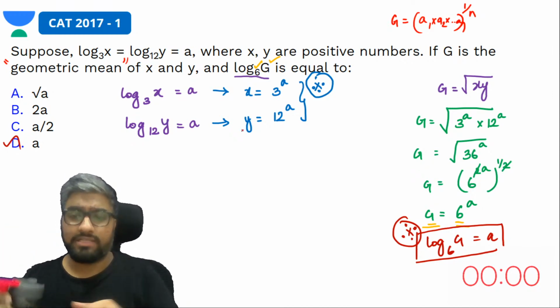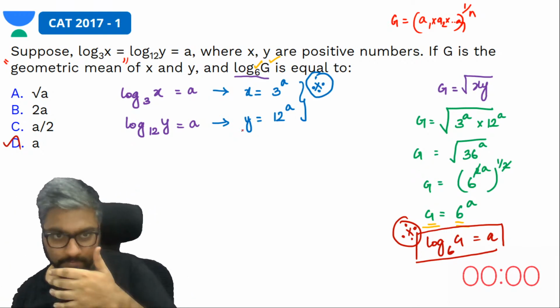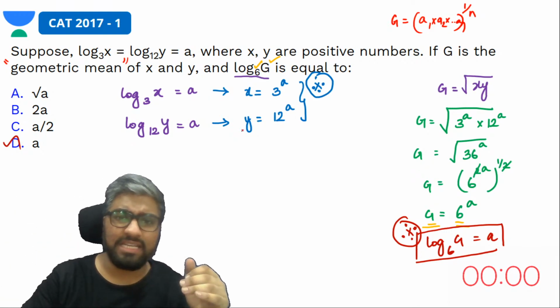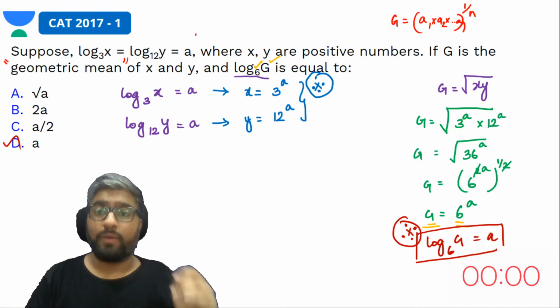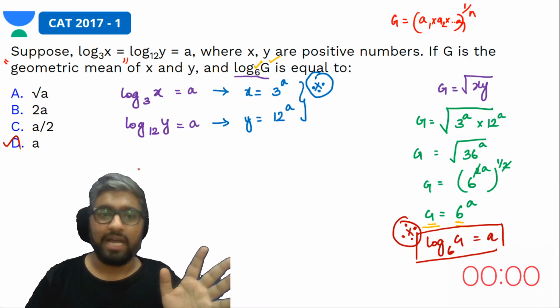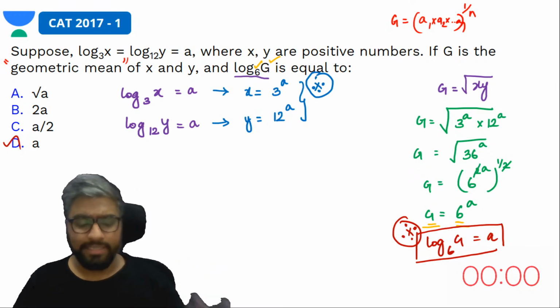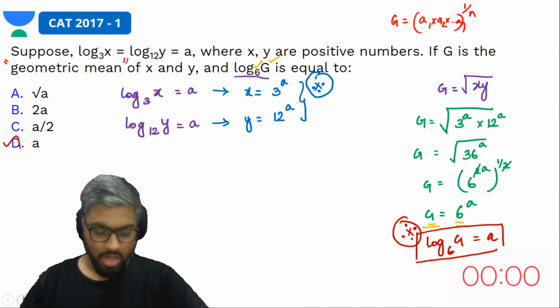Are you all ready for the second question now? This was a pretty decent question, not very difficult. Why? Because it was from 2017, and 2017 has been a darling to us so far. Are you all ready for the next question? The next question is also from 2017's first lot. That means this would be the second question from logarithms of the same paper.